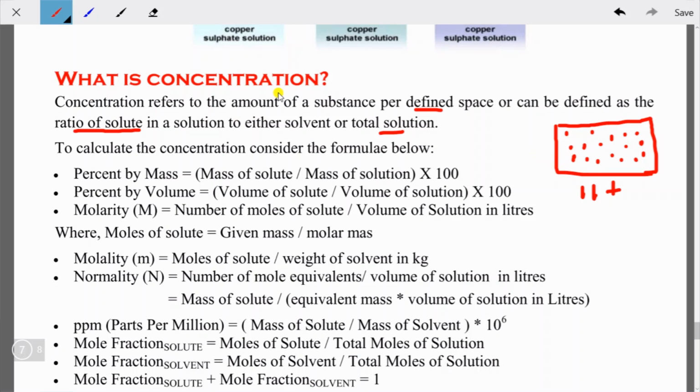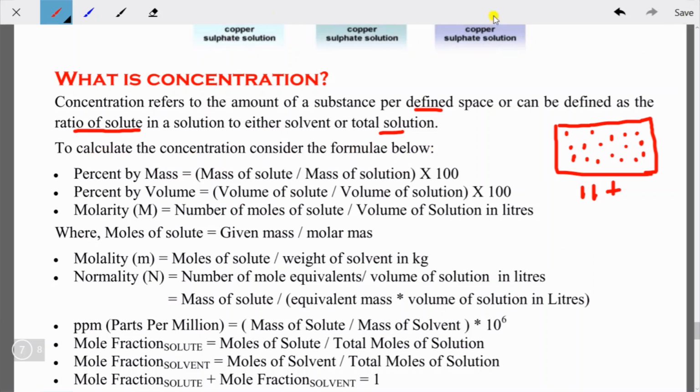Suppose in the case of a solution where the amount of solute that you are adding is less, that will be called a less concentrated solution. And if more solute is added, up to its saturation point, it will be called a higher or highly concentrated solution. So I hope you have understood. Then to calculate the concentration, consider the formulas below.